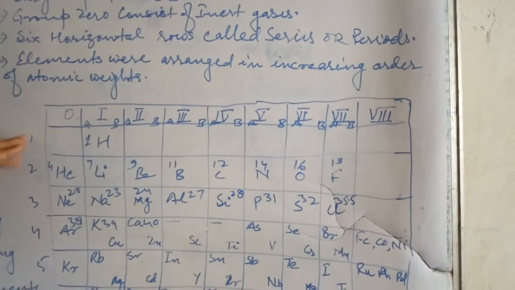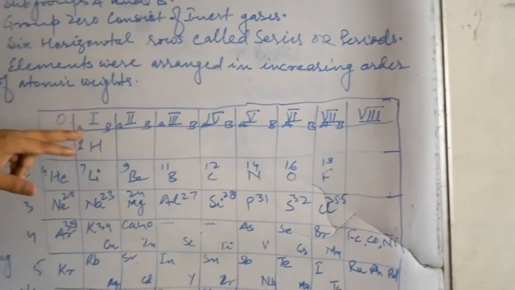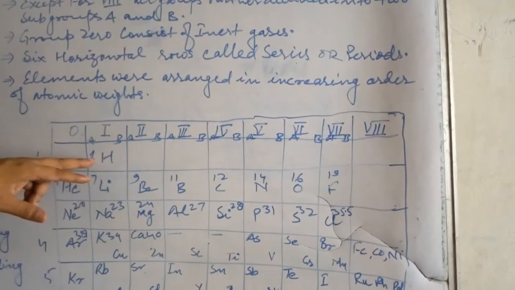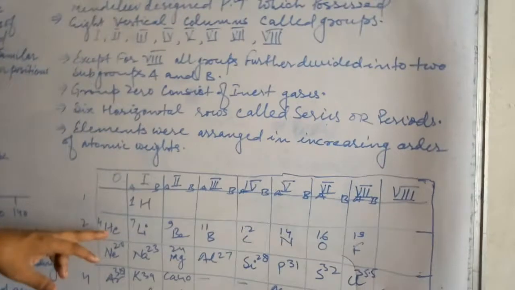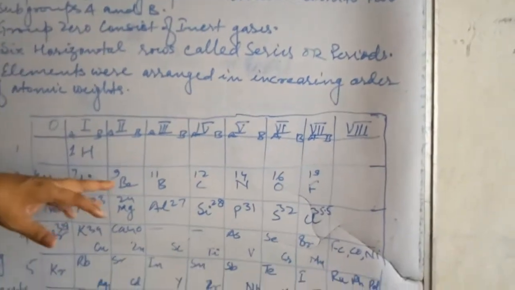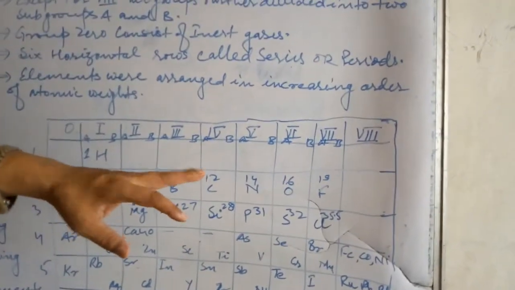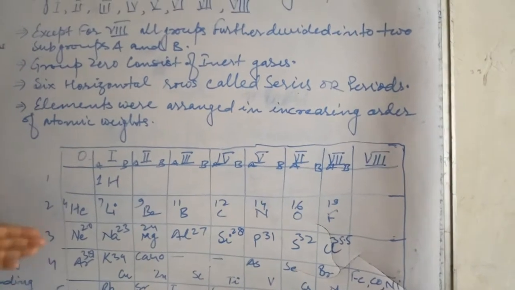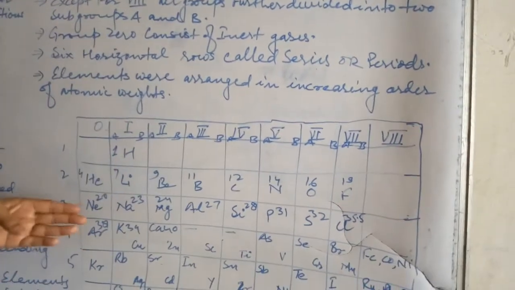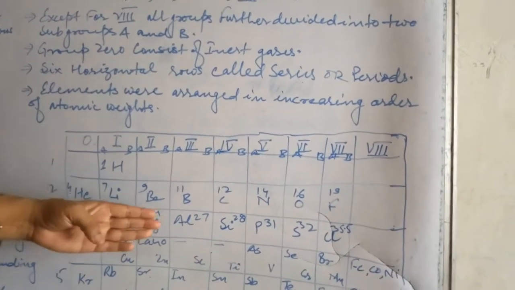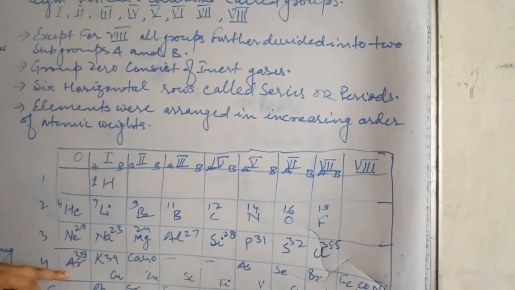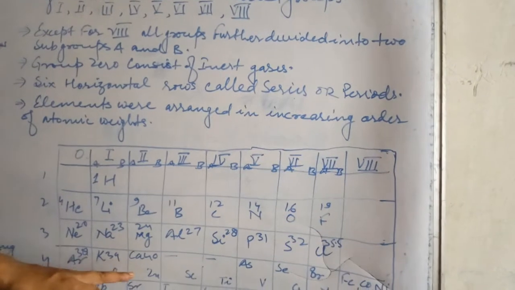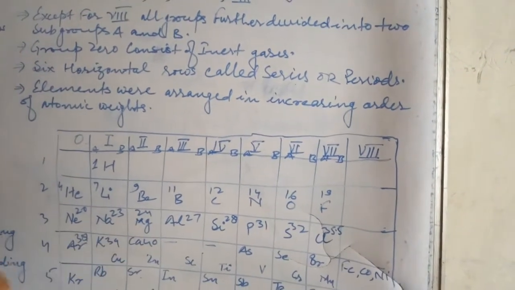And here in the first period, in first group A, only hydrogen having atomic weight 1, but in the second period, helium, lithium, beryllium, boron, carbon, nitrogen, oxygen, fluorine, and likewise all these elements, neon, sodium, magnesium, aluminum, silicon, phosphorus, sulfur, chlorine, argon, potassium, then calcium.